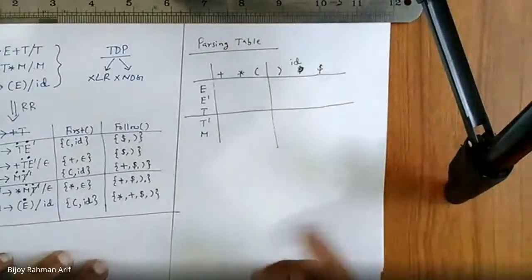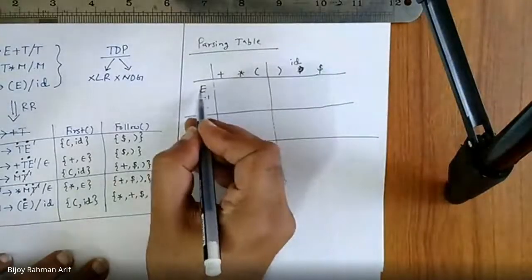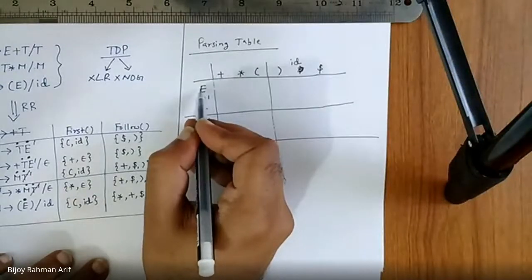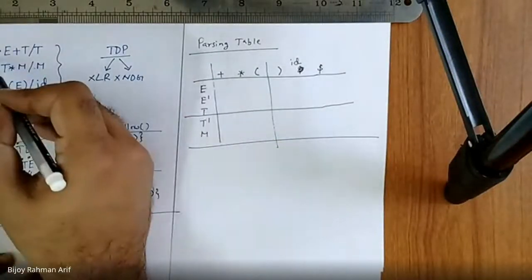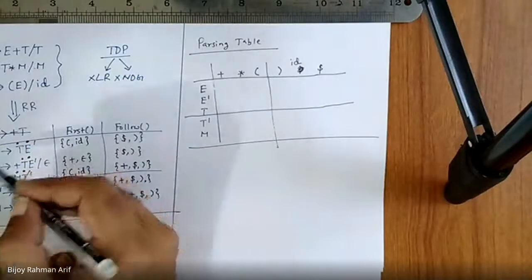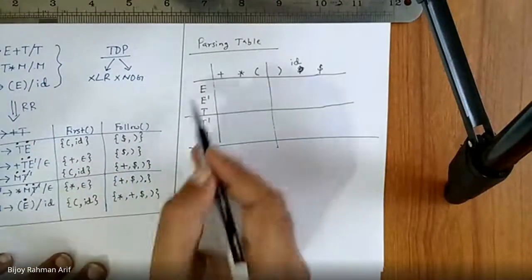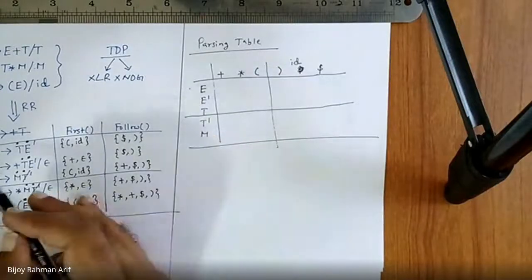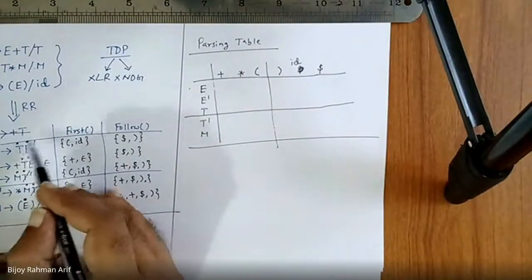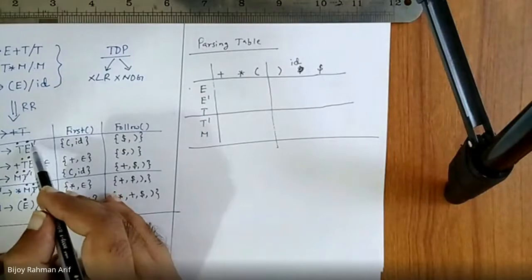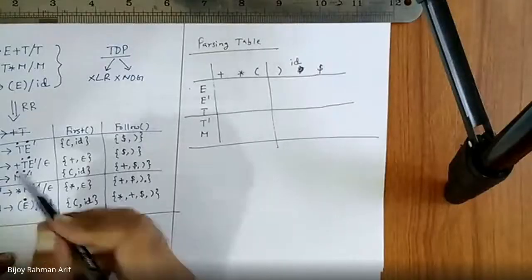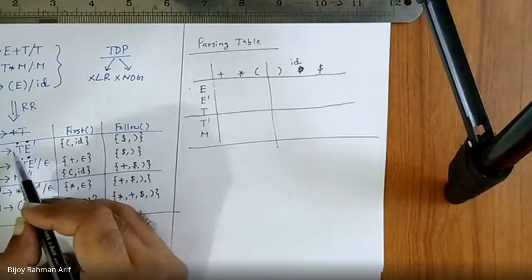Now let's come to fill up this table. E. I'm in E row. So let's take this production first. What is the left hand side? E. So I'm in E row. Am I right? And what is the right hand side? Is it epsilon? No, sir. We still don't know.